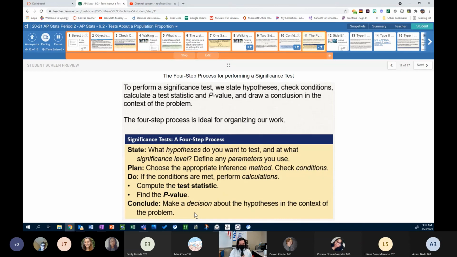Or because the p-value is less than alpha, we make our conclusion based on those conditions, but we always have to tie it back to the context of the problem. You cannot just say we reject the null, we have evidence for the alternative without saying what those things are.